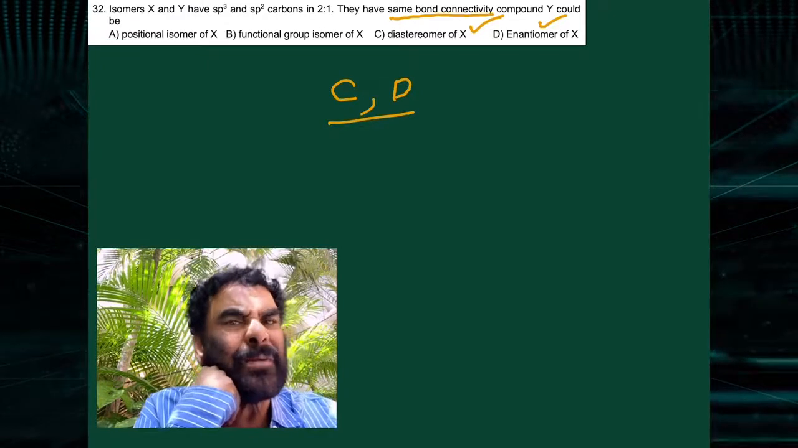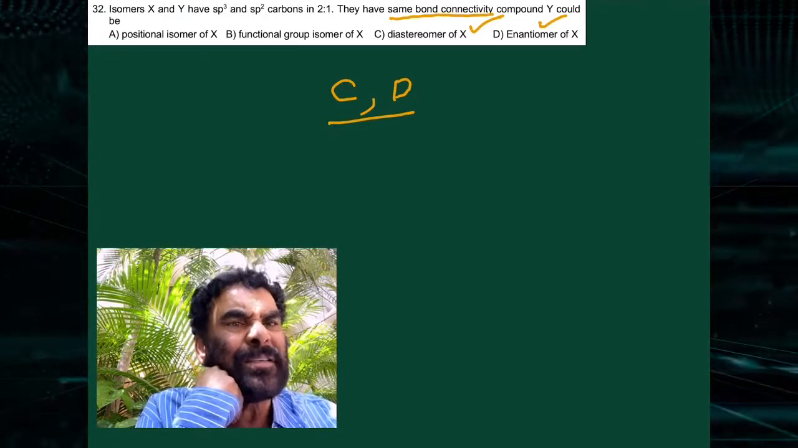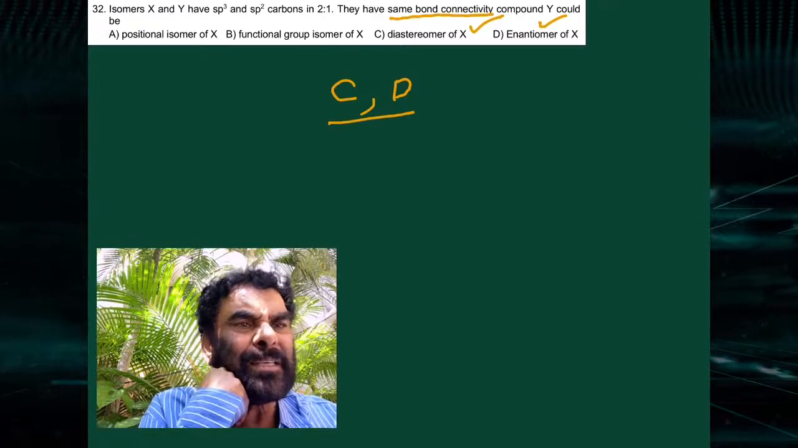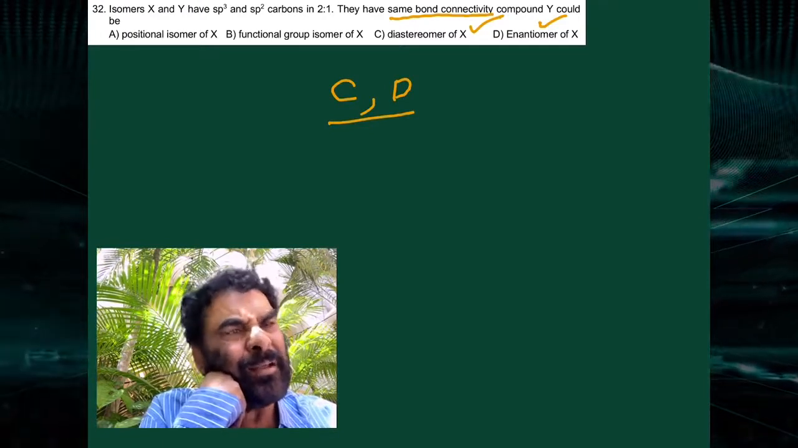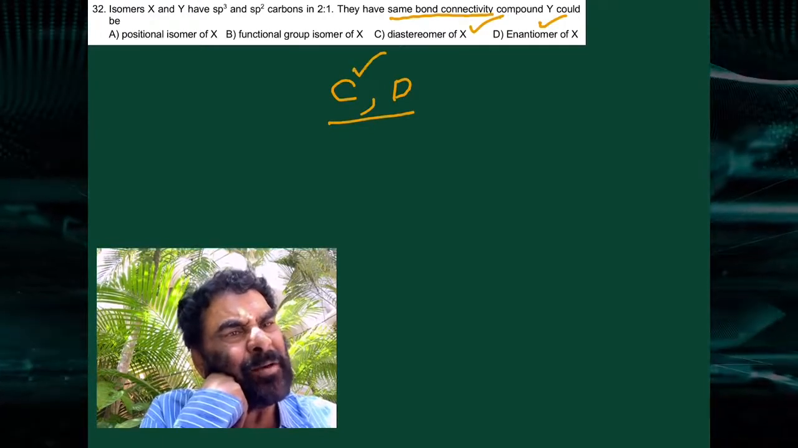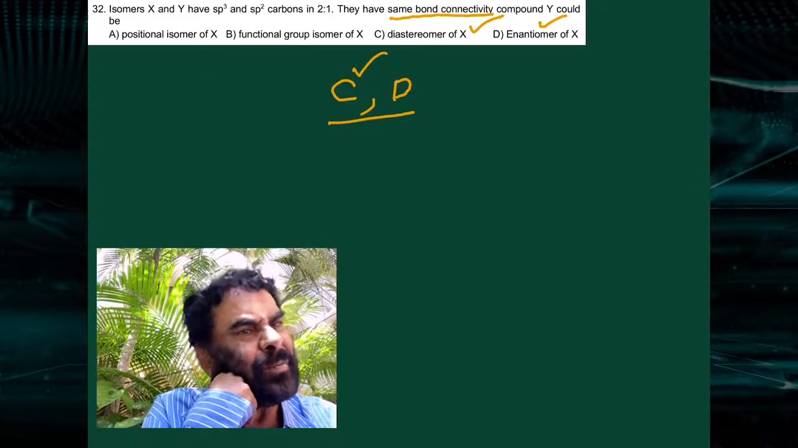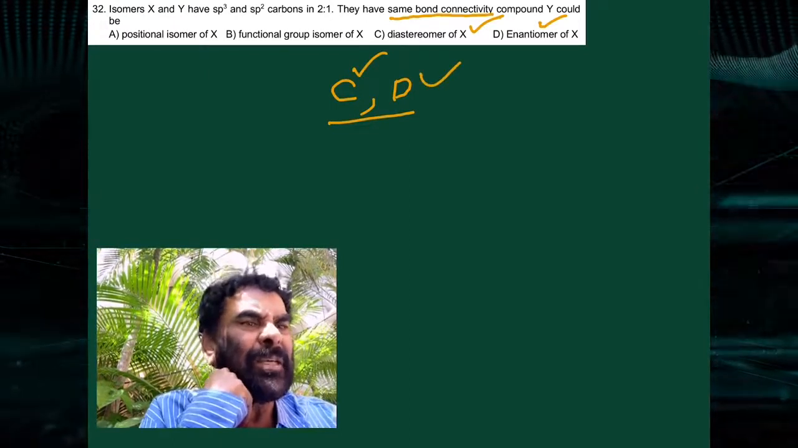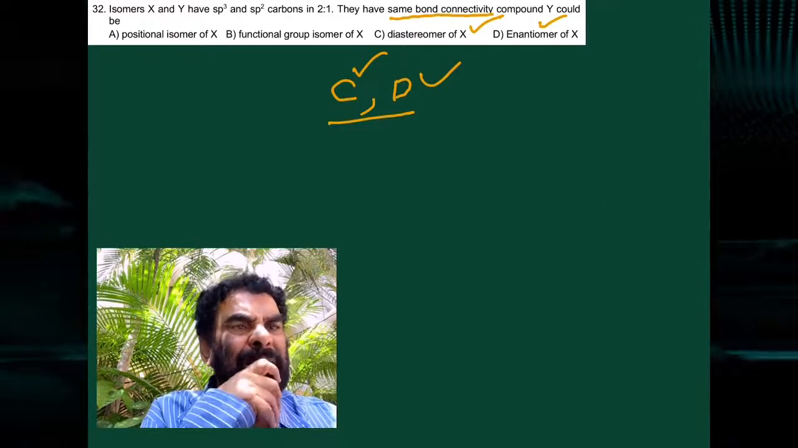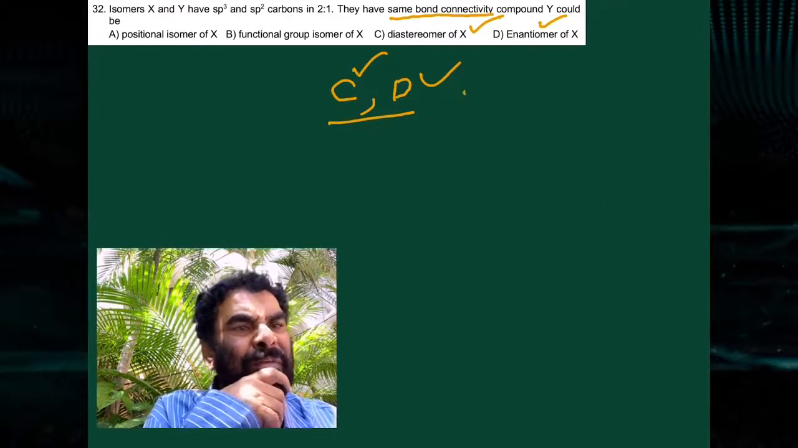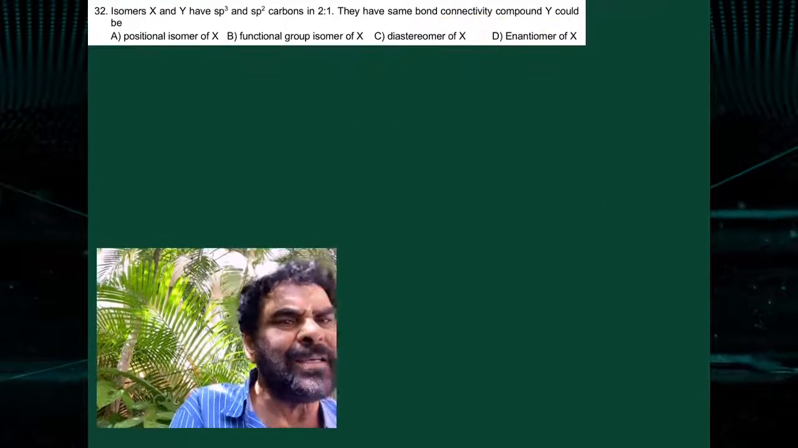Positional isomers are structural isomers. Functional isomers are structural isomers. Diastereomers are geometrical, and these are stereoisomers. C is correct. Enantiomers are stereoisomers. So C and D are the stereoisomers, and therefore C, D are the correct ones.